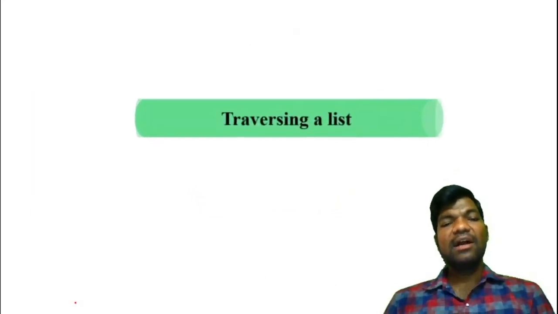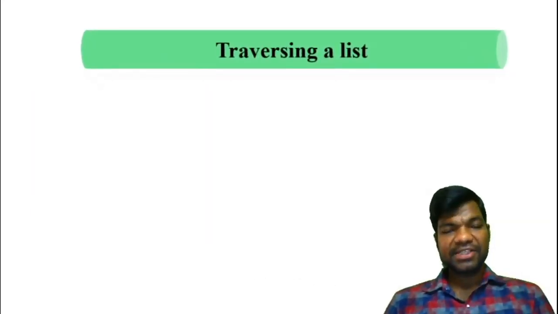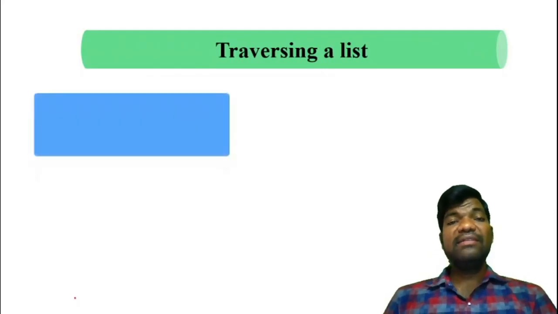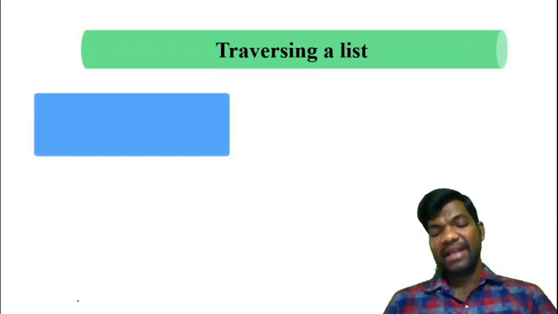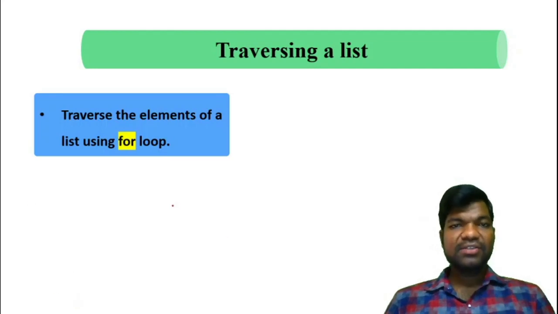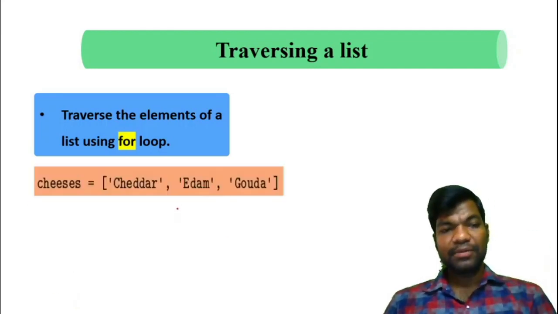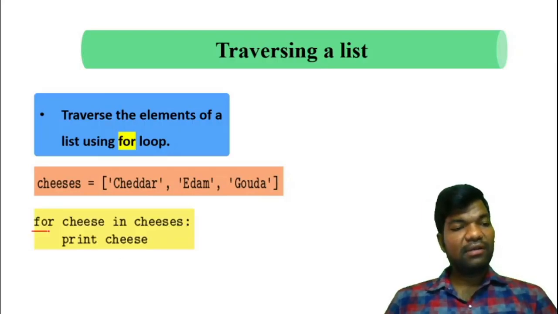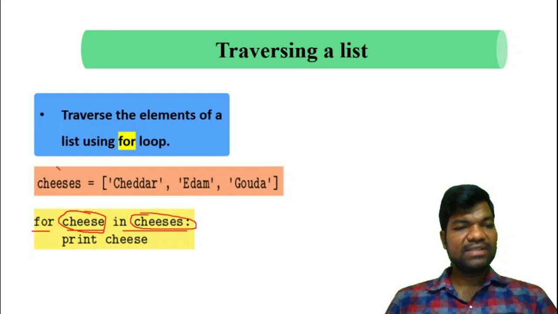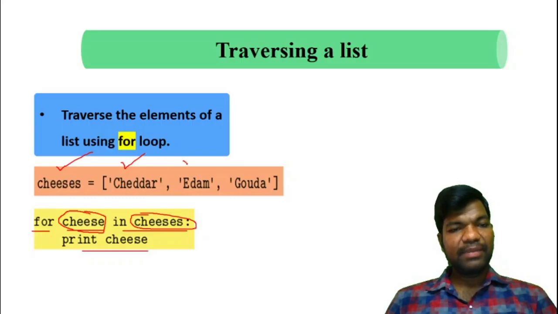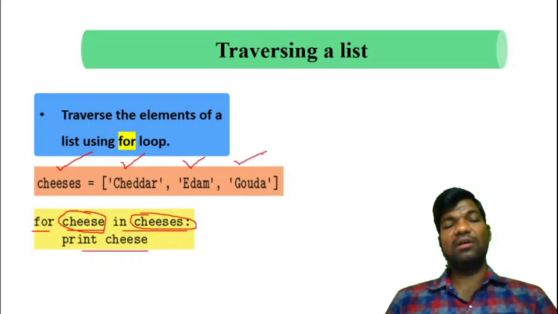Next, coming to traversing a list. Traversing means we can print each and every element in the list. For that we use a for loop. So consider the same example here. To apply the loop: for cheese in cheeses, this is one variable. Print cheese, that means it will print cheddar, it will print Edam, it will print the third one, Gouda.